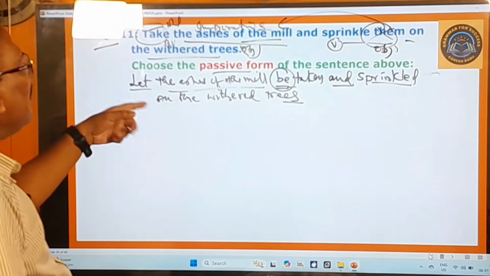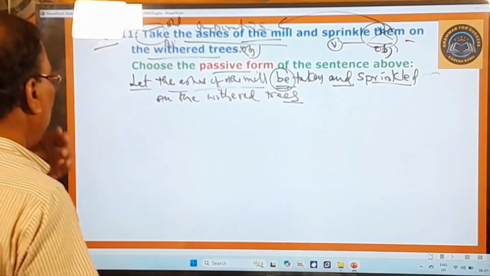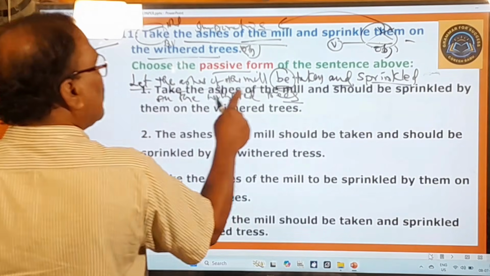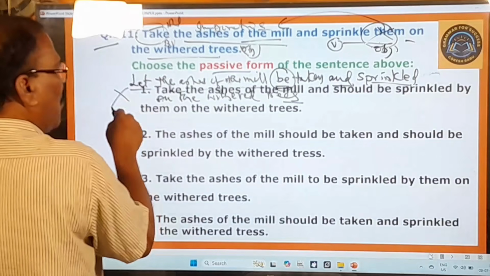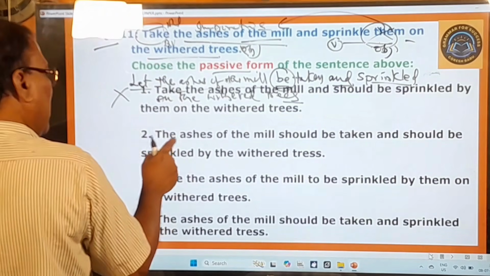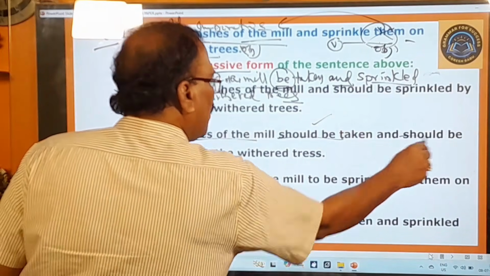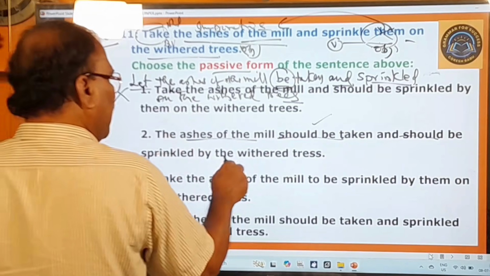Let us check whether this answer is there in the given options or not. Here you pay attention. Take the ashes of the mill and should be sprinkled by them on the withered trees. No. He is using the verb as it is, therefore this is wrong. And you go to the second one. The ashes of the mill should be taken, that's right. Should be sprinkled. Two times he is using should be taken, should be sprinkled by the withered trees.